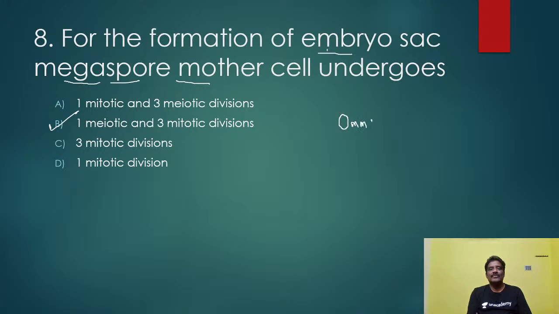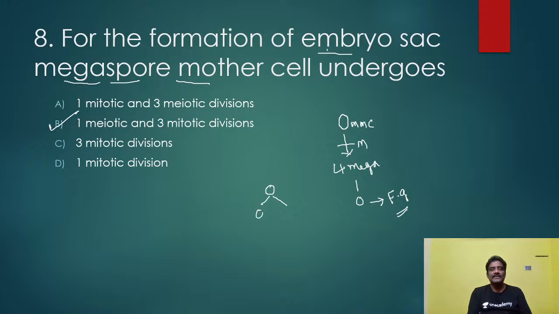This is megaspore mother cell here. This undergoes what? Meiosis. And forms how many megaspores? 4 megaspores. Am I correct or not? Out of which 1 will develop into female gametophyte. Am I correct or not? Okay, here 1 meiosis happened. This is what is called female gametophyte. The 4 megaspores are there now. 1 megaspore here